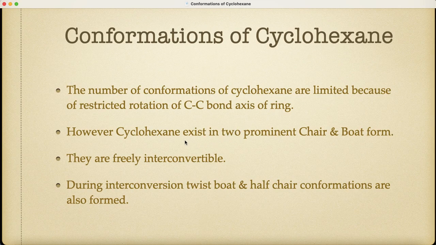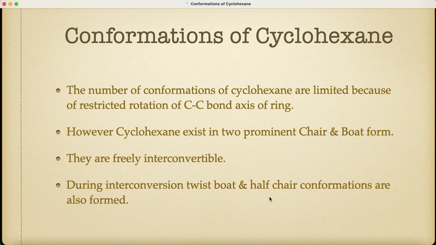However, cyclohexane exists in two prominent forms. One is the chair form and another is the boat form. These two forms are rapidly interconvertible. During this interconversion, there is the formation of the twist boat and half chair conformations.